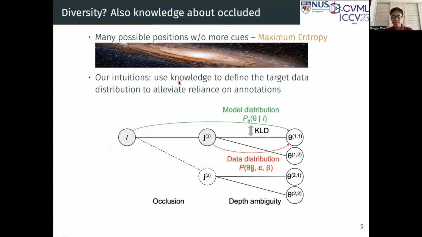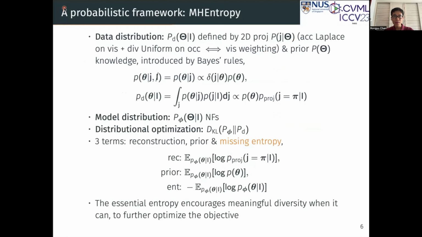Our intuition is to use this on-hand knowledge and weak supervision to define the target distributions, to alleviate the reliance on strong annotations. As an illustration, what we have is I, J1, and what we want the distributions to cover is I, J1, theta 1 to I, J2, theta 2. Hereby, we propose a probabilistic framework named multi-hypothesis entropy.